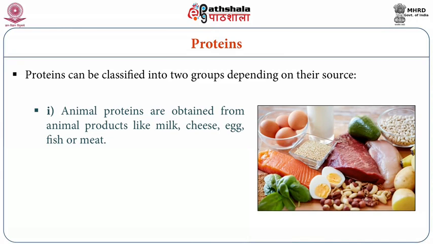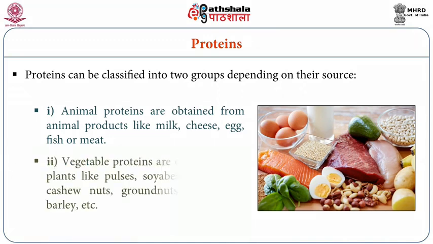And these proteins are categorized again as animal proteins and plant proteins. As the name indicates, animal proteins are the substances which are derived from animal sources like eggs, milk, meat, fish, etc. Then we have the second category, which is called vegetable proteins. These vegetable proteins are derived from plant sources like pulses, legumes, soya beans, nuts like cashew nuts, almonds, groundnuts, etc.